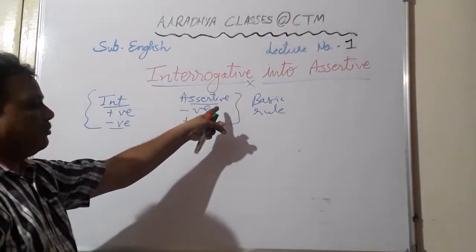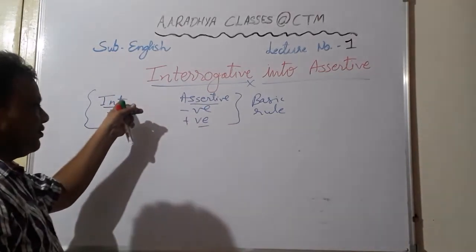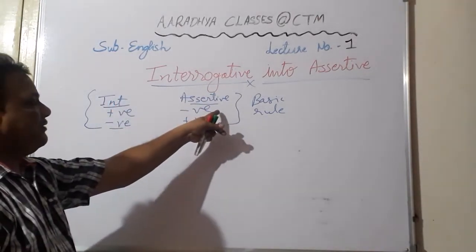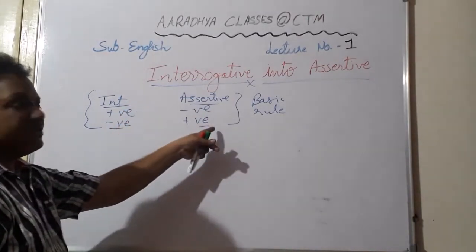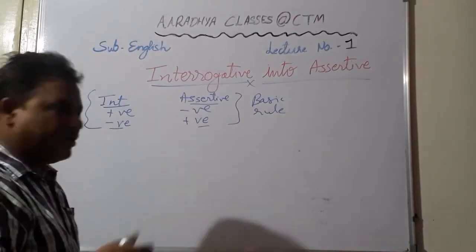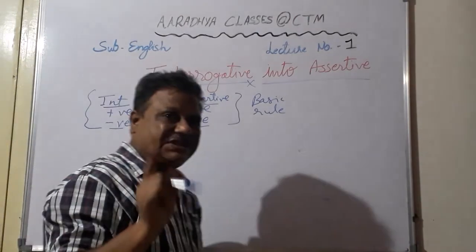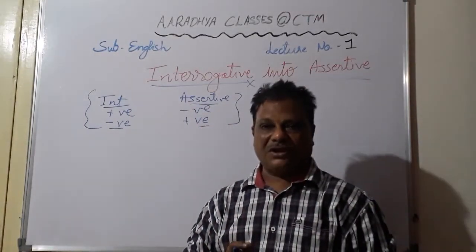Students, you may be given the assertive sentence and you are asked to convert it into interrogative. So here you see, if assertive is negative, its interrogative will be positive. If assertive is positive, its interrogative will be negative. So both the ways it can be done. Okay, when one is positive, another will be negative. That's what you keep in mind for the time being.